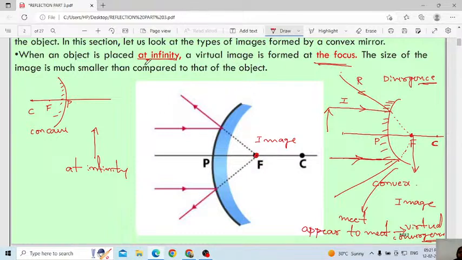Here you can decide, if you keep the object at infinity, then how the virtual image forms: after extending these reflected rays, they will meet at a single point. Therefore, the image is virtual. Then what is the position of the image? The image will form at the focus. This is the focus. Then here the size of the image is much smaller than the size of the object.